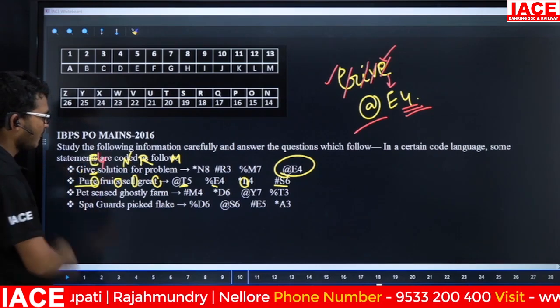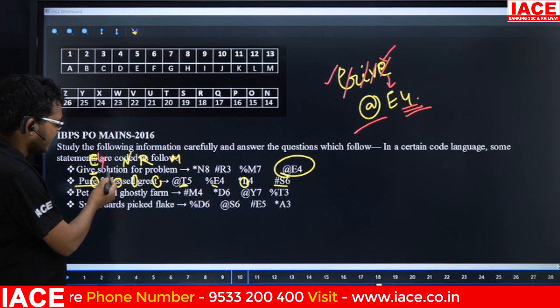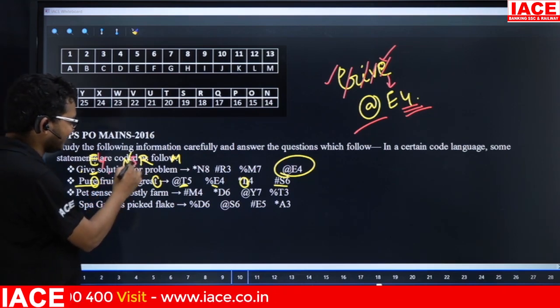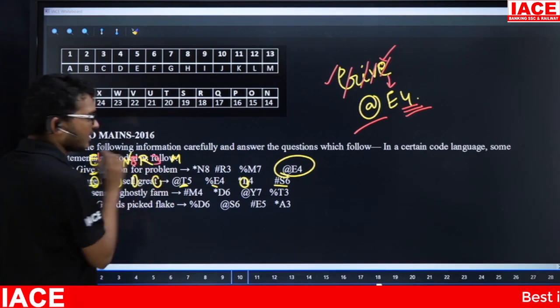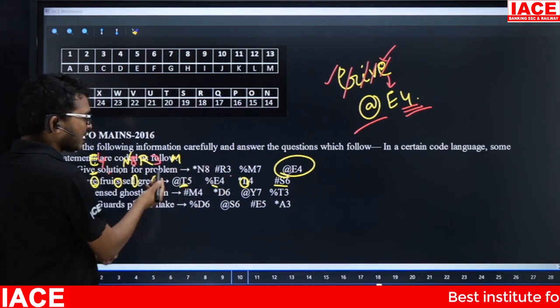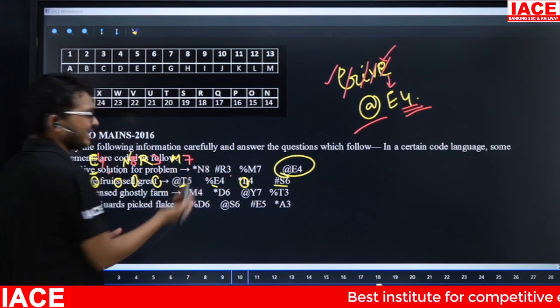That means this one is E4. Solution has a total of how many letters? 8. That means this one is N8. Next, for has 3 letters, so that is R3. Check once here, R3. Problem has 7 letters, so that is M7.